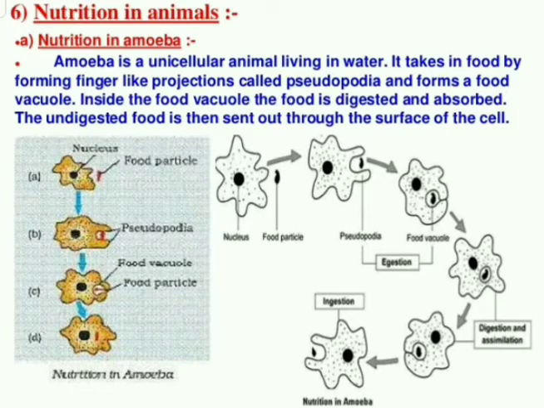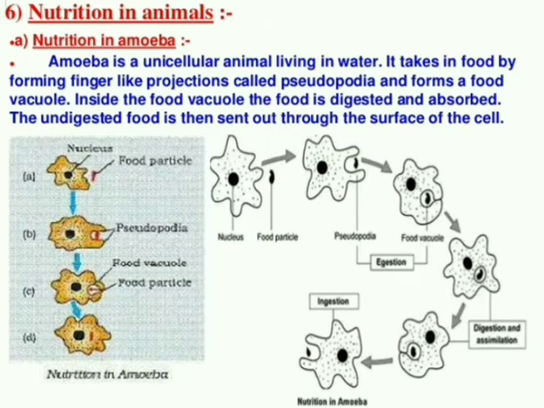Why? Amoeba does not have a very complex body structure like human beings have. So the surrounding is directly in contact with the amoeba's body. Because it is water living, it can dispose of the waste material through its body, through the skin, into the water. So this is the structure and adaptation of amoeba, and we already studied all this in our earlier classes, right? So that's it about the nutrition in amoeba.